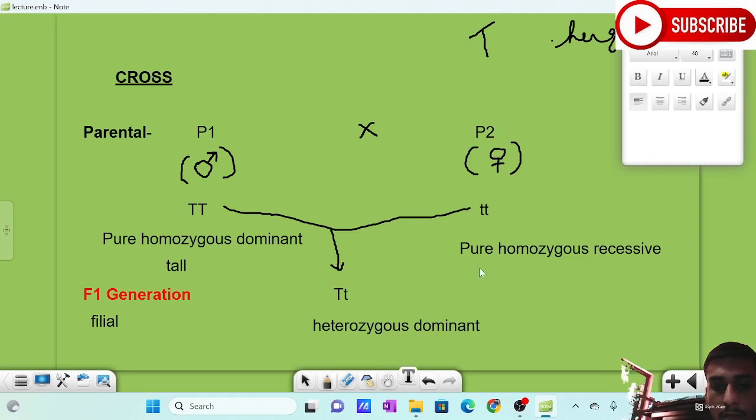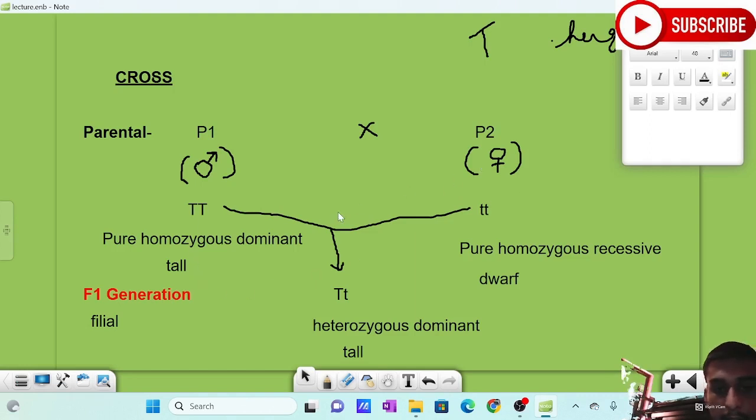But in their first generation, the organism he got was tall. This is homozygous tall, this is homozygous dwarf. This is the dominant condition, and this is the recessive condition.